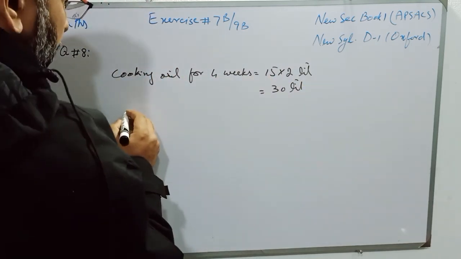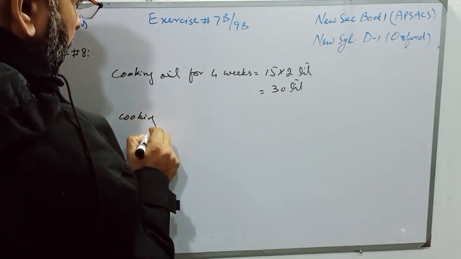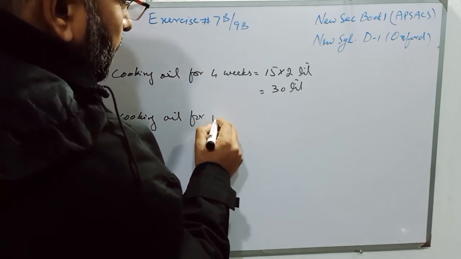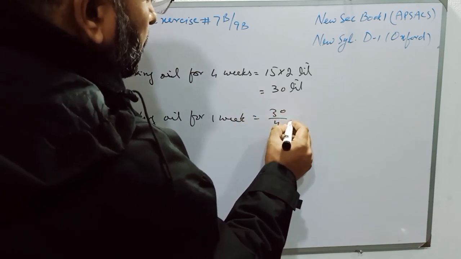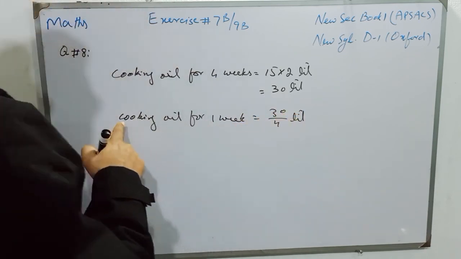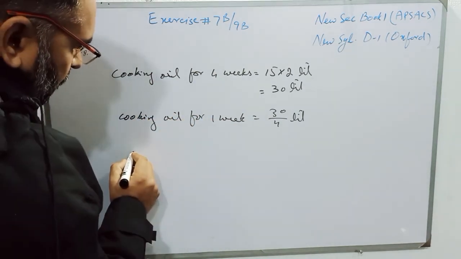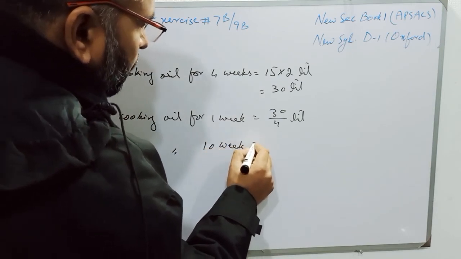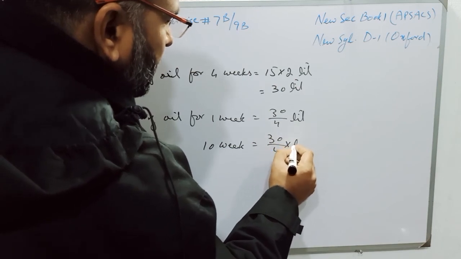And the cooking oil for 1 week will be 30 over 4 liters. And students, we have to find the cooking oil for 10 weeks. So the cooking oil for 10 weeks will be 30 over 4 multiplied by 10 liters.